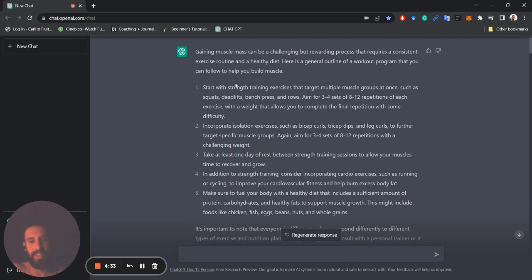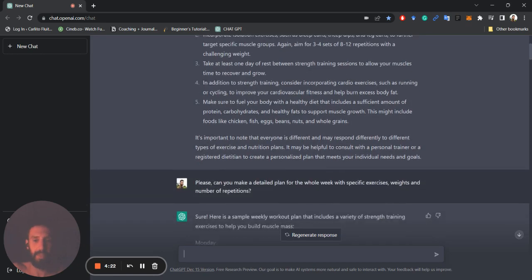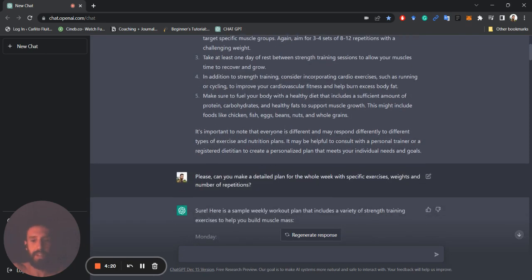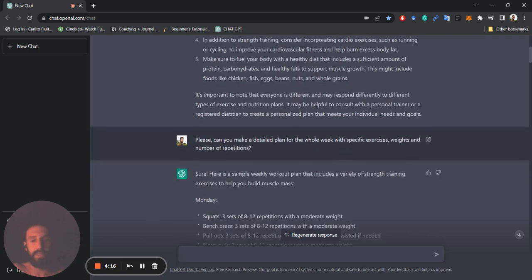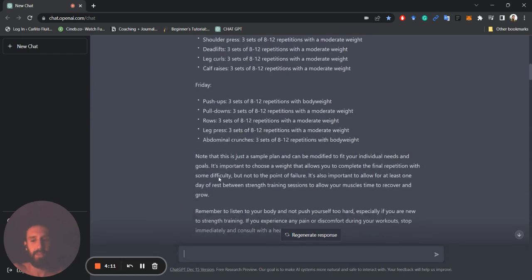And then it goes into telling me how to train: strength, isolation exercises, take rests, and then stress training. But since what I want is the plan with the specific exercises, I go like, can you make a detailed plan for the whole week with the specific exercises, weights, and numbers of repetitions? Sure. And here it comes: Monday, Wednesday, Friday.